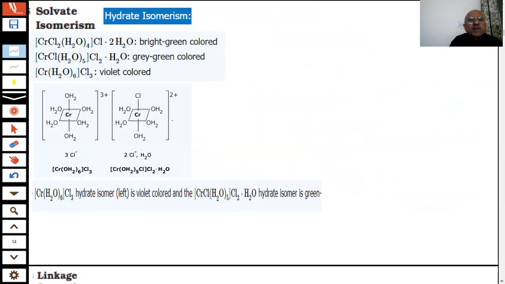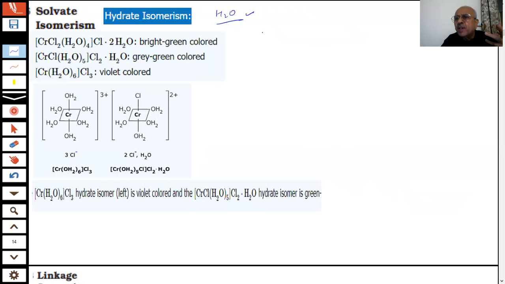Now we are coming to the next one. The name will tell us: solvate or hydrate isomers. When I say hydrate or solvate, of course I am talking of H2O. That means there is a difference in the H2O.